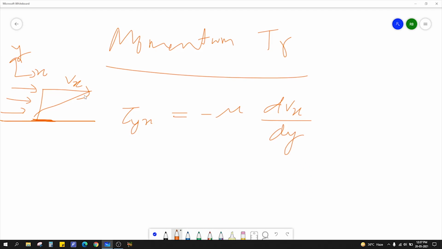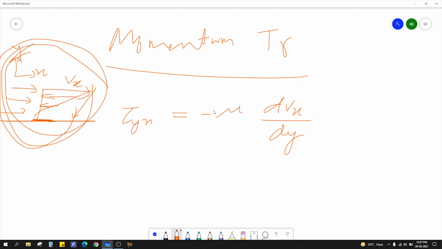So momentum will get transferred from this higher velocity to lower velocity. Okay, that is a different case. We'll study in detail how these things work. Right now I just want to draw an analogy between all these three transfers.